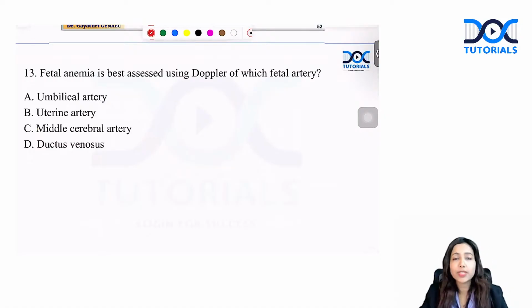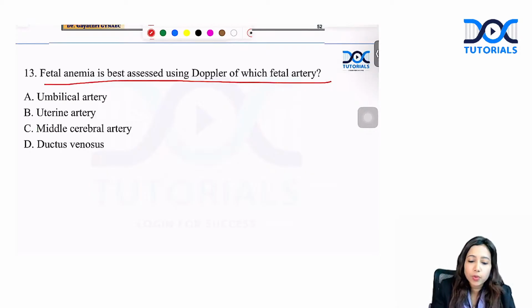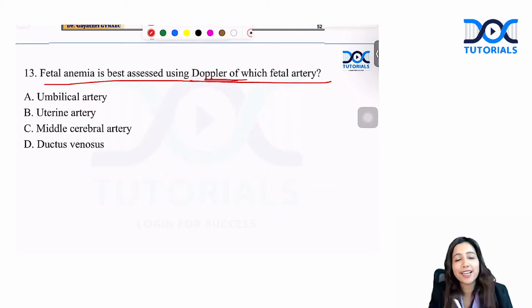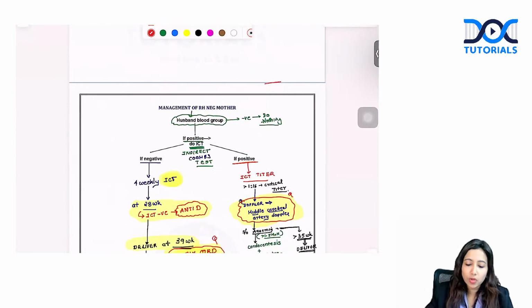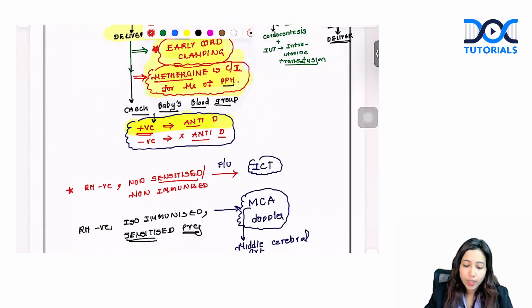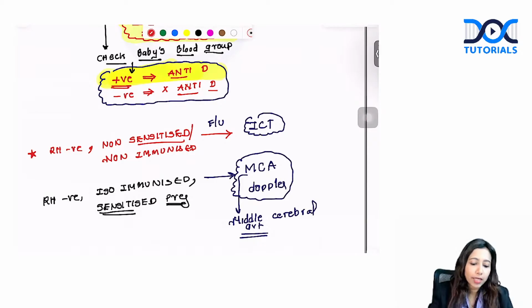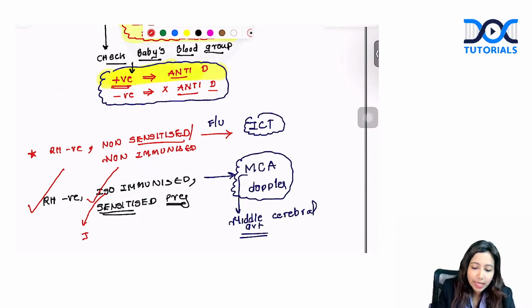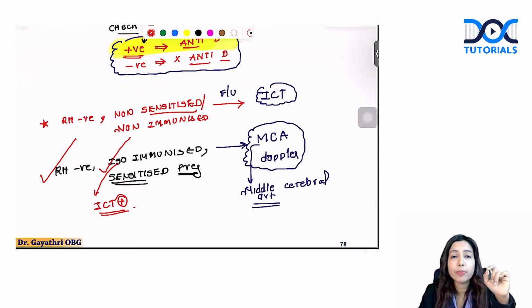This was from RH isoimmunization about fetal anemia. Fetal anemia is best detected using Doppler of which arteries? Yes, again, the same question came in the last exam as well. Which artery is assessed? It is middle cerebral artery. Middle cerebral artery peak systolic velocity is assessed. Whenever you have a patient who is RH negative, isoimmunized, that means RH negative and ICT positive, these babies have high risk of developing fetal anemia.